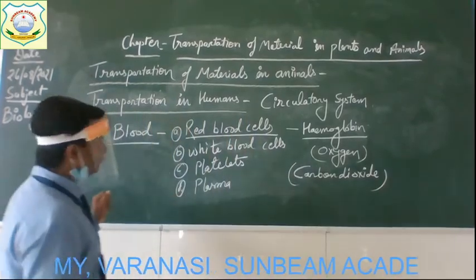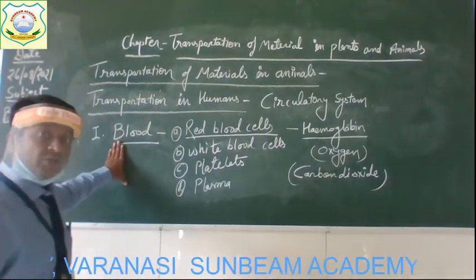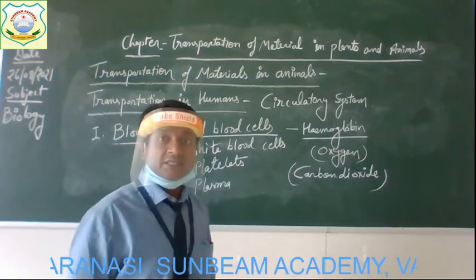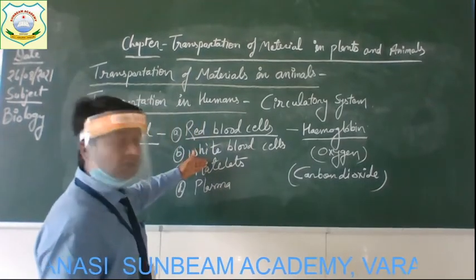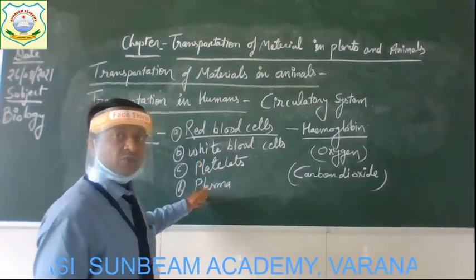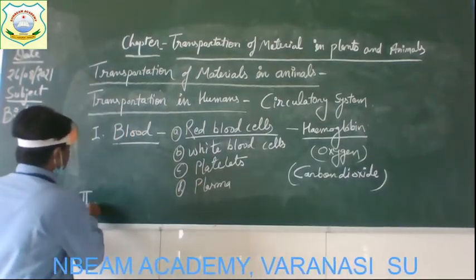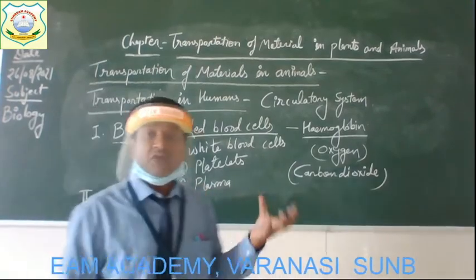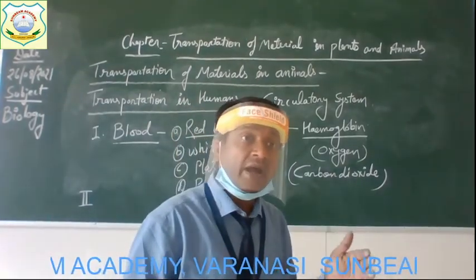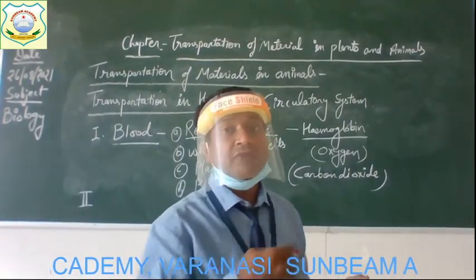Okay, now come to the next. Blood is one important part of our circulatory system, which has different cells that play a role in the transportation of materials. Now the second part is, as this blood is a liquid, something is required in which this liquid blood can flow.